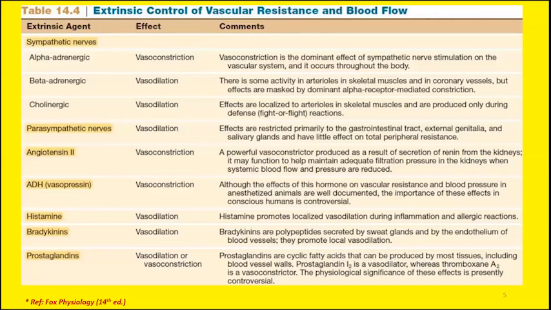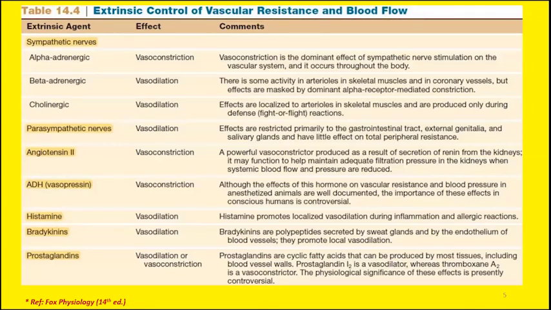Now, prostaglandins can either act as vasodilators or sometimes they act as vasoconstrictors. It depends on the type of prostaglandin. For example, prostaglandin I2 is an important vasodilating agent. On the other hand, another type of prostaglandin, thromboxane A2, acts as a vasoconstrictor. So to conclude, prostaglandins have a dual role. They can either act as vasodilators or sometimes act as vasoconstrictors.